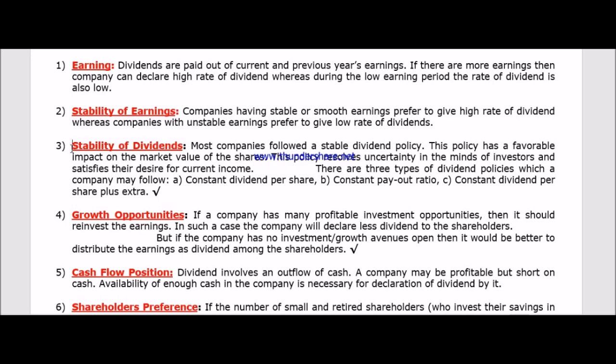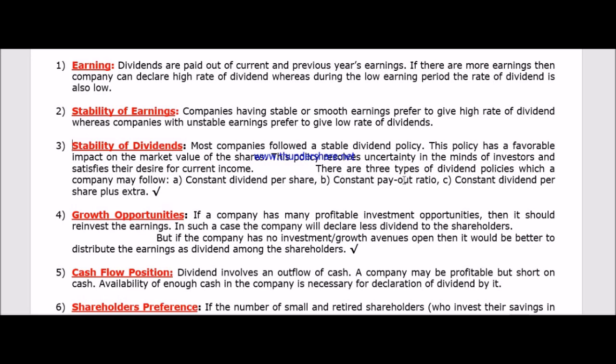To overcome that problem, a company may stabilize the dividend. How can they stabilize it? A, they can pay a constant dividend per share. The company may say, okay, we will pay 10% or rupees 2 per share every year, whatever the condition. So that is the constant dividend per share.